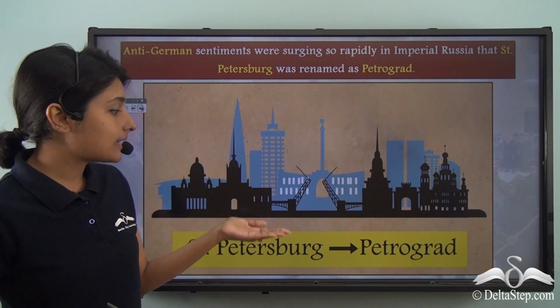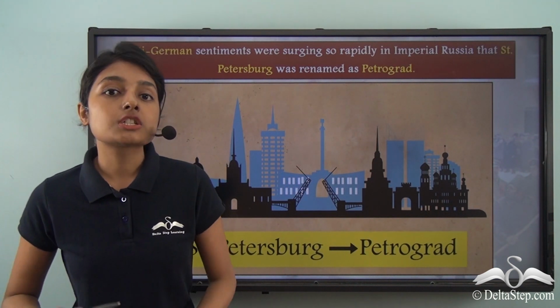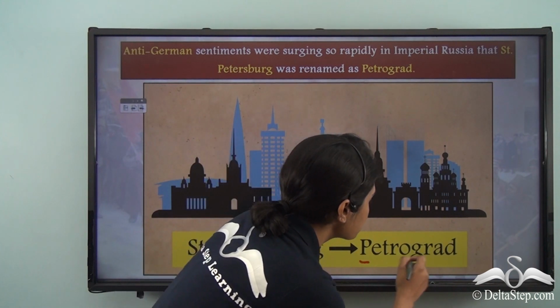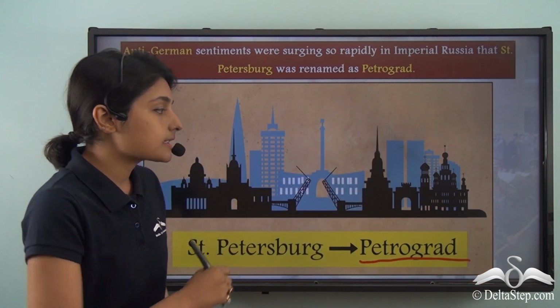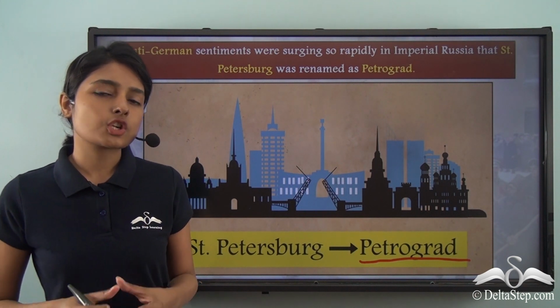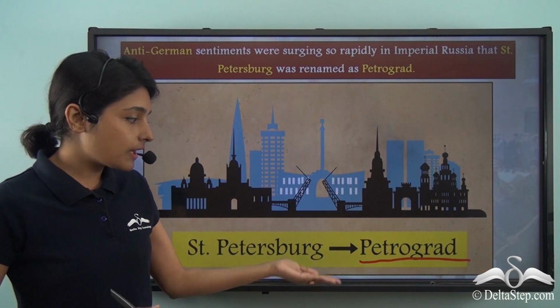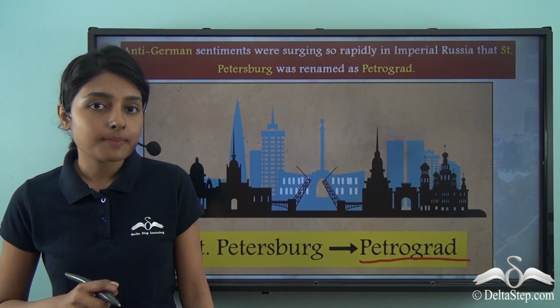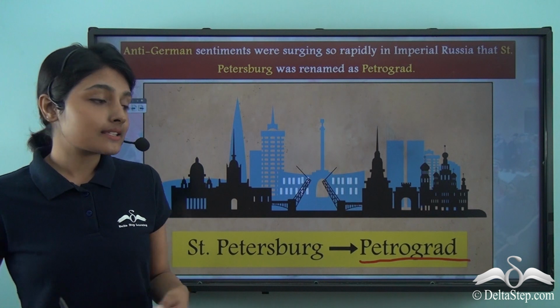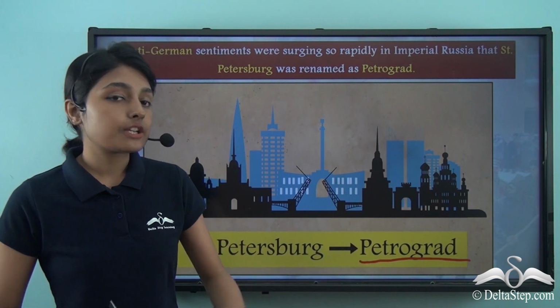So much so that the city called St. Petersburg got renamed as Petrograd, because Petersburg is a German word. So can you understand how much hostility and anti-German sentiment had already spread among the masses by this time, that a city's name was changed from St. Petersburg to Petrograd.